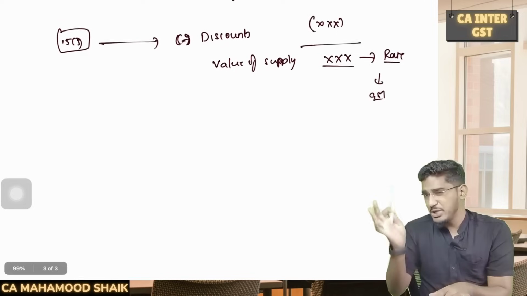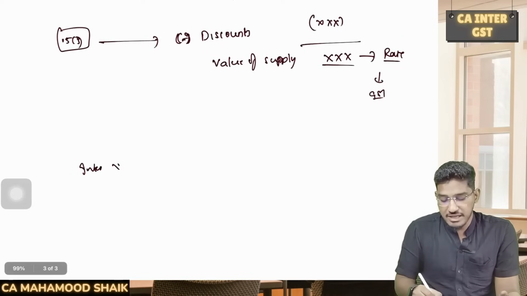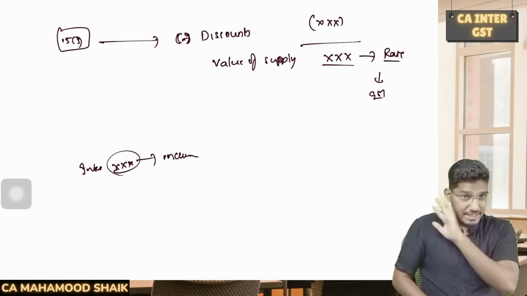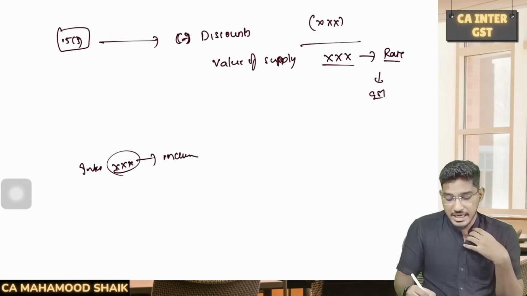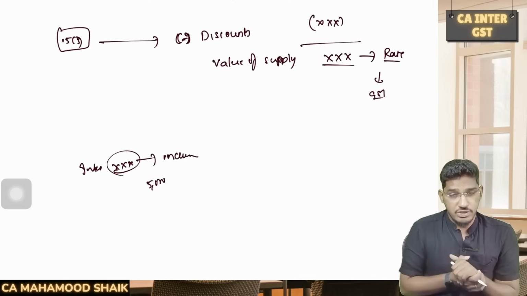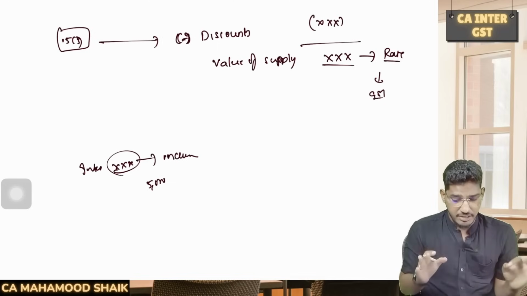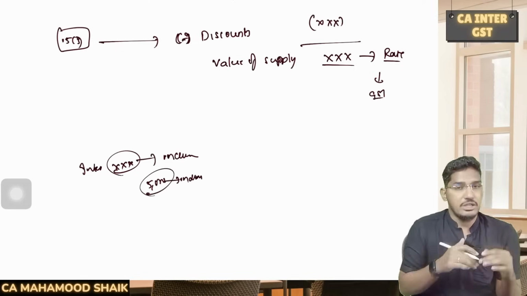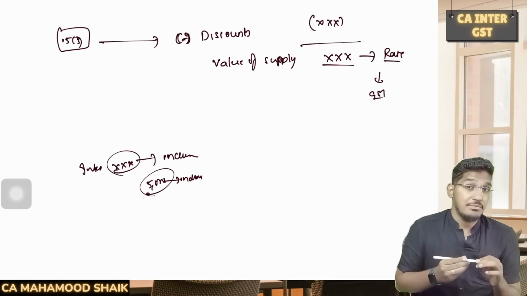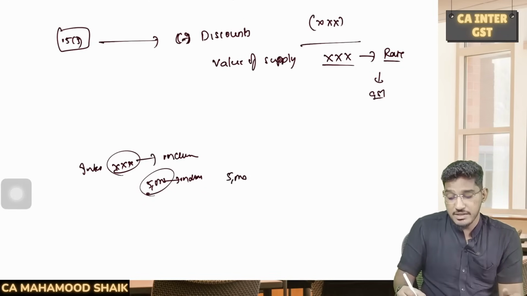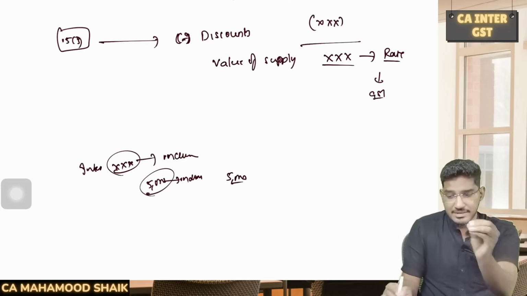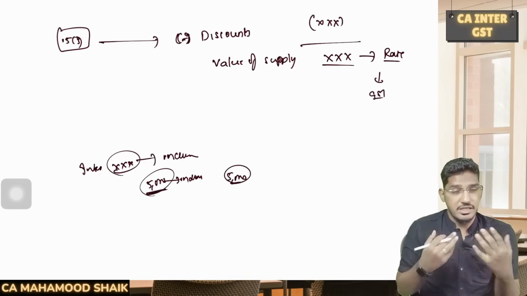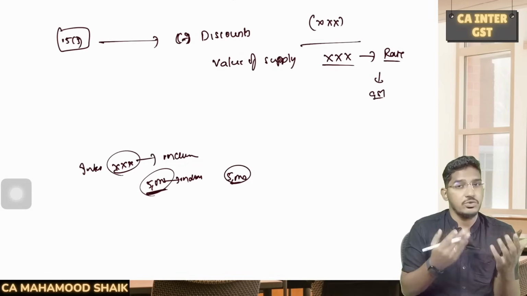And one more thing, unless they mention anything, if they say that interest of a certain figure has been collected, imagine that that figure is inclusive of GST. If nothing has been mentioned in the question, simply they told that late fee of 5,000 rupees or interest of 5,000 rupees has been collected, and they don't give you any extra information, then always imagine that 5,000 rupees is inclusive of GST and do the reverse calculation. But sometimes in the question they will say that the interest received is exclusive of taxes. If they say it like that, then consider the gross figure. If they don't say anything, just take that figure, whatever interest, late fee, penalty they have collected, as inclusive of GST, and do the reverse calculation.